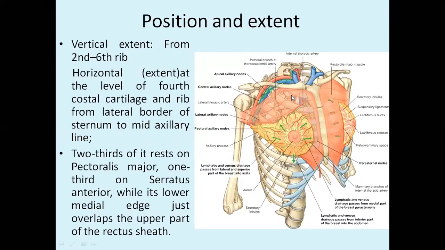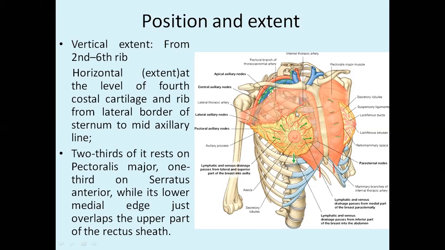Now see here, this is the thoracic cage. You can see sternum is present in the midline, clavicle superiorly, and you can see the humerus bone on either side. So now you can see the position and extent. This is the vertical extent we have and this is the horizontal extent we have. Vertically, the mammary gland is extending, you can count the ribs, second, third, fourth, fifth, sixth.